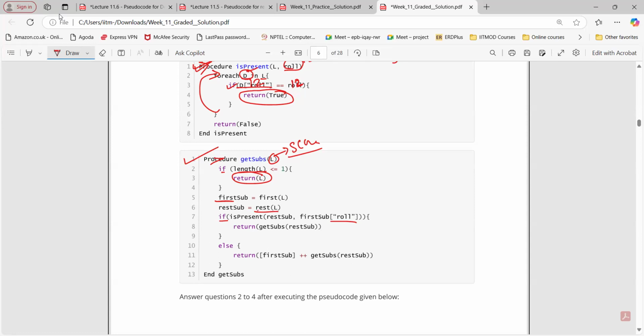No, we should check. This first sub will take the first element. The first element is taken out, and then rest sub will take the rest of L. So it will miss the second one, because it removes. Oh, okay, sorry, we are not removing the last one. Only init and rest will remove the element from the list. Okay, that's good. Rest will remove the last one.